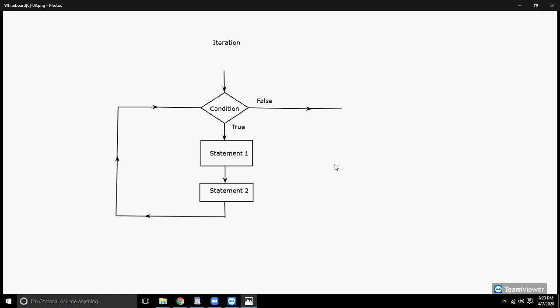So in this figure you can see this is the condition, which is the test condition. If it results in true, then statements 1 and 2 will be executed, and then again the condition will be checked, and if it again evaluates to true, these set of statements will again be executed, and this goes on and on until the condition is false, where the iteration stops and the loop is exited. So the condition is known as the test condition, and these two statements, statement 1 and statement 2, are known as the body of the loop.